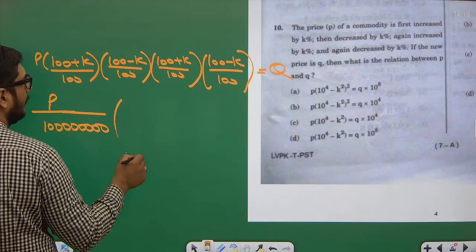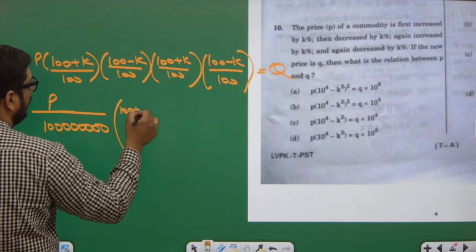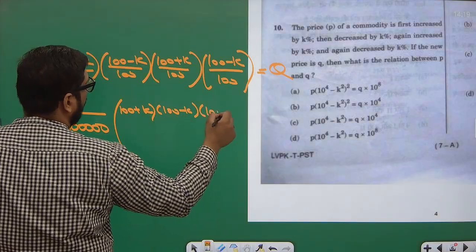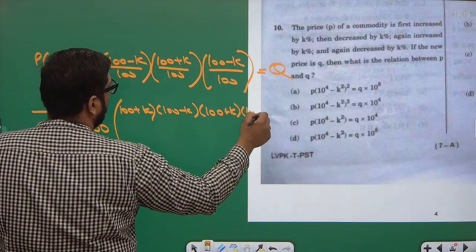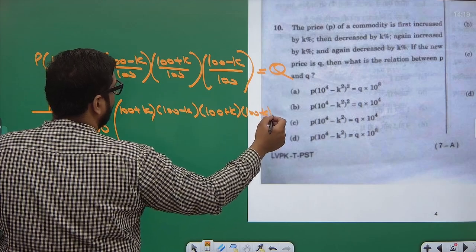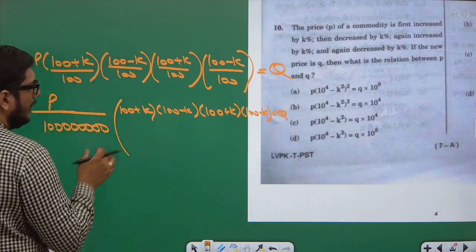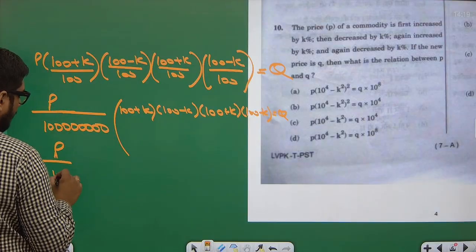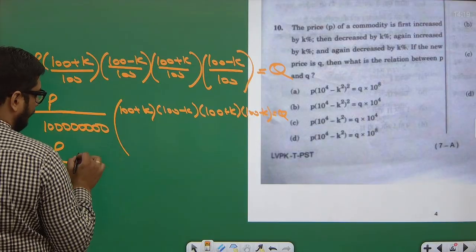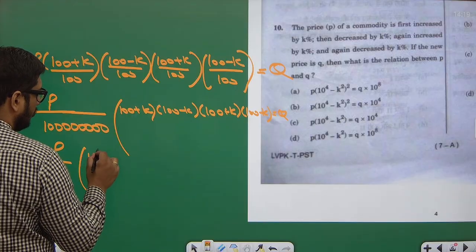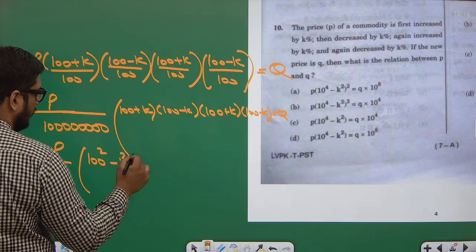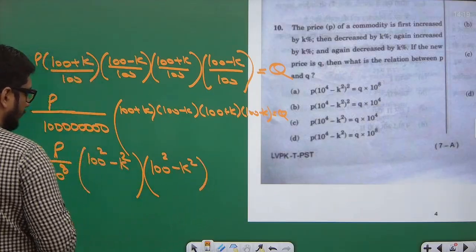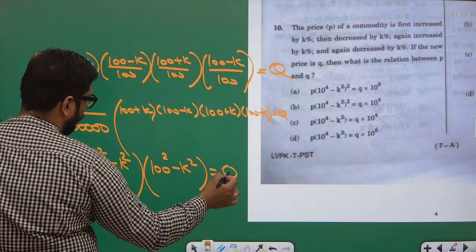So (100 plus k)(100 minus k)(100 plus k)(100 minus k) is equal to Q. A plus B, A minus B, that is A square minus B square. So P upon 10 to the power 8, (100 square minus k square)(100 square minus k square) is equal to Q.